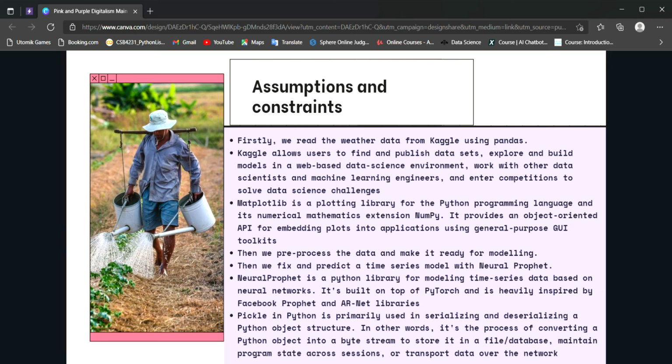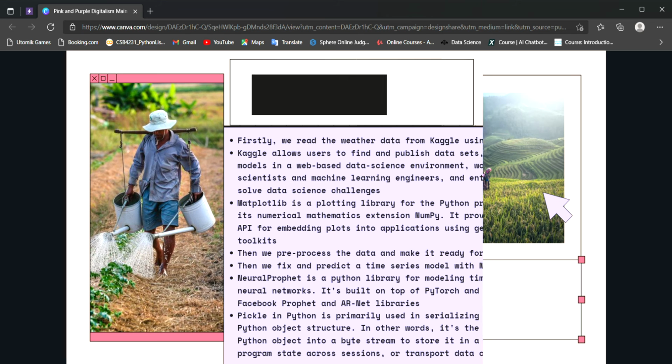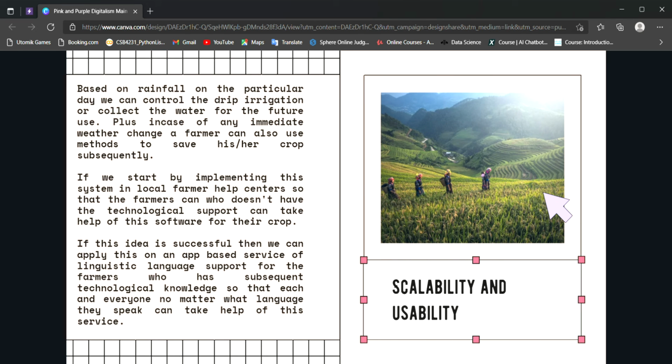Here's a deep dive into how we actually process the data with Kaggle using data science frameworks. We plot a line chart because it's easier to understand the trends that way, depicting a clear picture of how the conditions have been so far, and vice versa. Followed by getting it ready to model and make it time serialized with NeuralProphet.